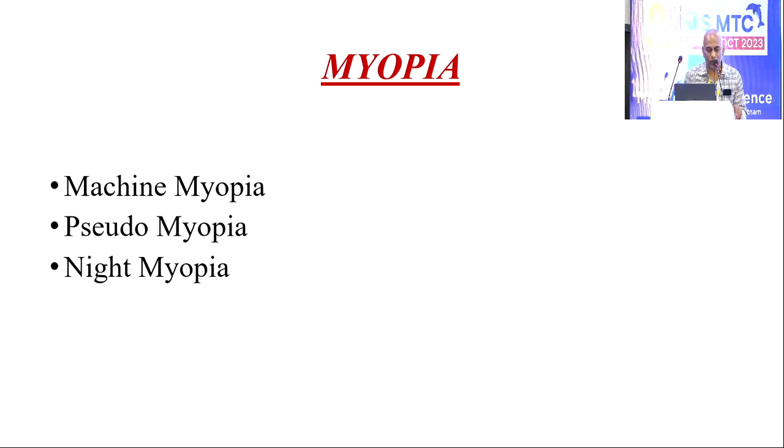I will be dealing with these subheadings: machine myopia, pseudomyopia, and night myopia. So what is machine myopia? The typical case scenario will be a young boy who comes for a routine checkup, but the machine throws up a reading of -5, -6, -7. If you just see bilateral visual acuity, it will be 6/6. Once you take repeated readings, the initial high minus readings will go away.